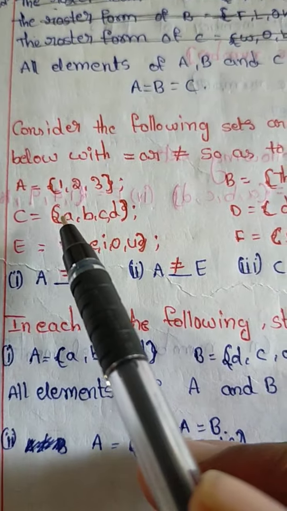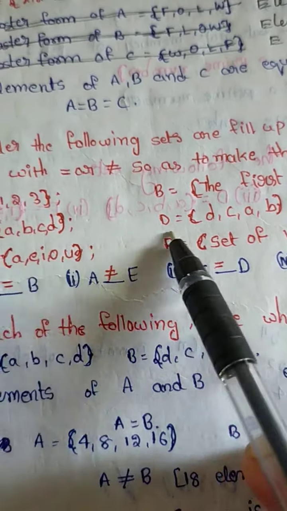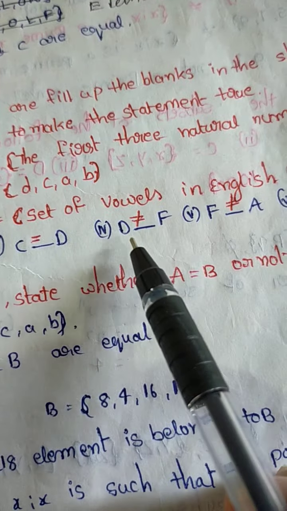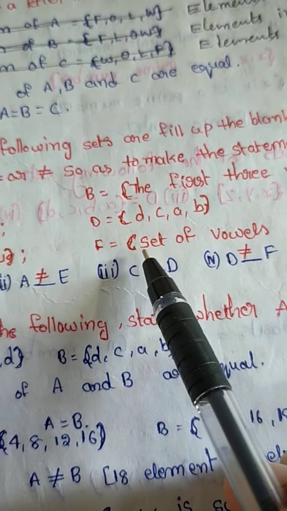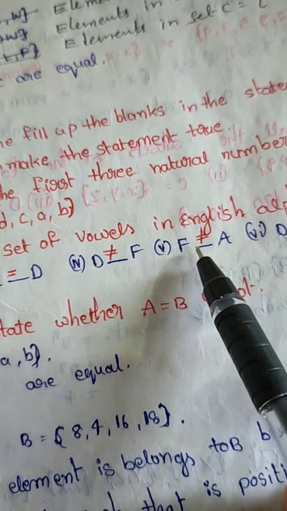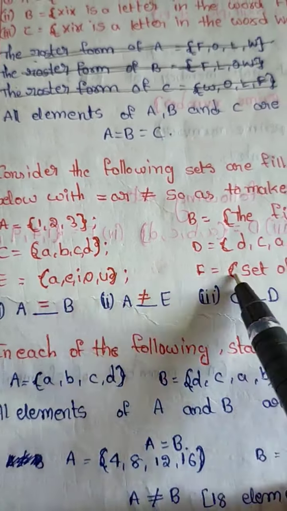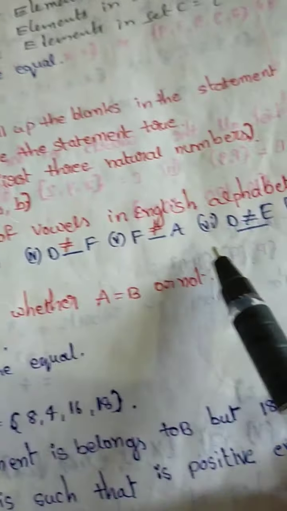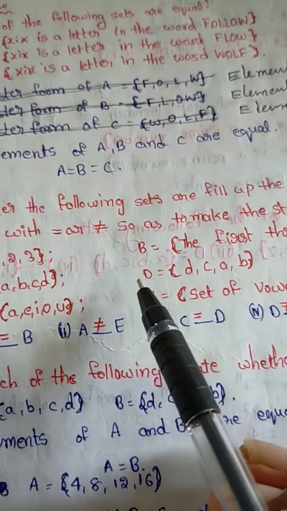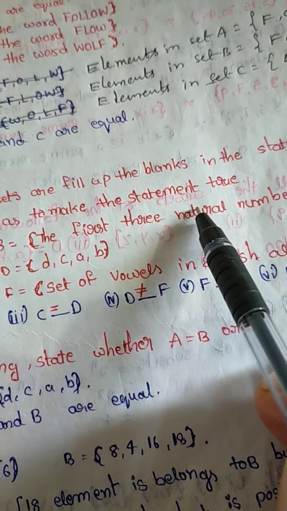C and D: observe A, B, C, D, equal, all elements equal, so C equals D. D and F, the set of vowels, are different, so not equal. Next, F and B: the set of vowels A, E, I, O, U and the first three natural numbers 1 to 3 are not equal.